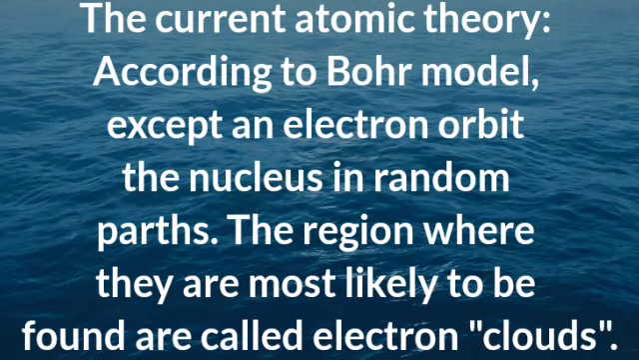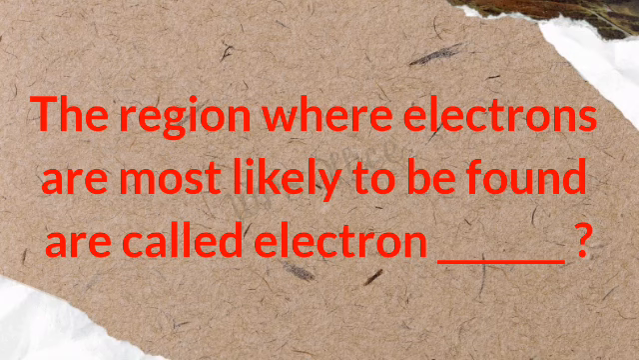Next, the current atomic theory. According to the Bohr model, electrons do not orbit the nucleus in random paths. The region where they are most likely to be found is called electron clouds.